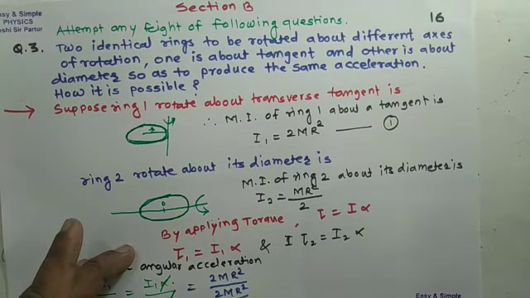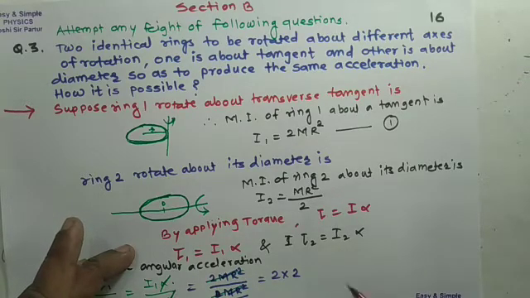What happen? mr square get cancel. So 2 multiplied by 2 will be 4.